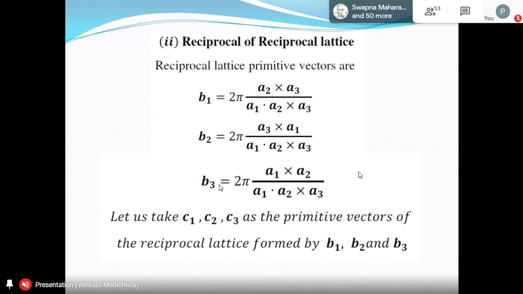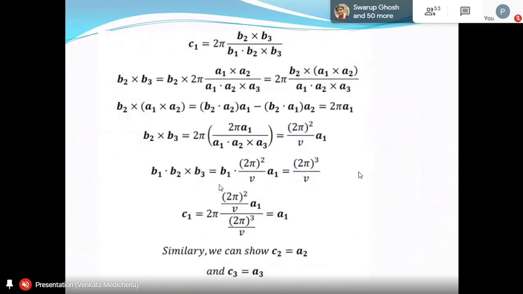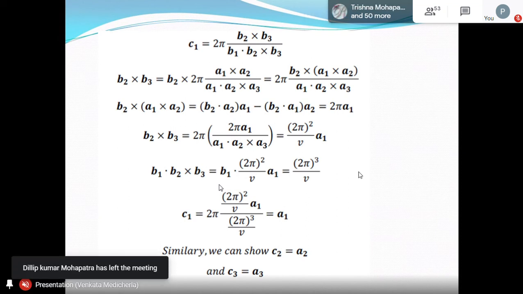Let us write those things. Then C1. How will you write C1? Just replace the A's with B's. That's all it is: 2 pi into B2 cross B3 by B1 dot B2 cross B3. Probably now you really agree that it's like vector algebra, right? Now let's see what C1 is in terms of the A's. That's what we need to find. It's very simple, not much algebra actually.